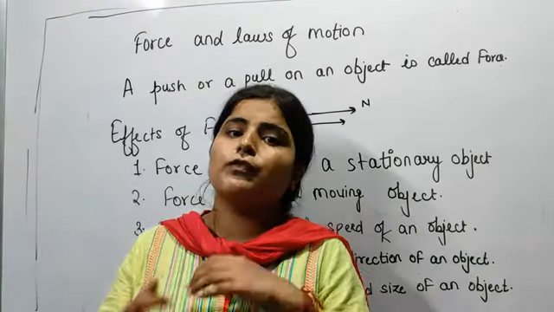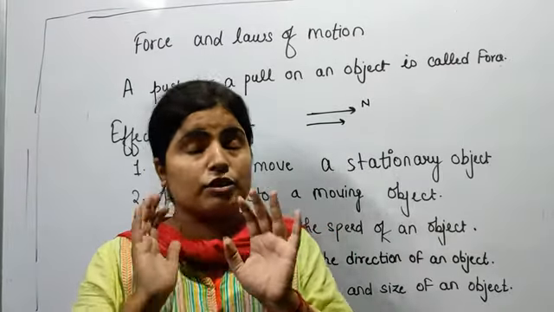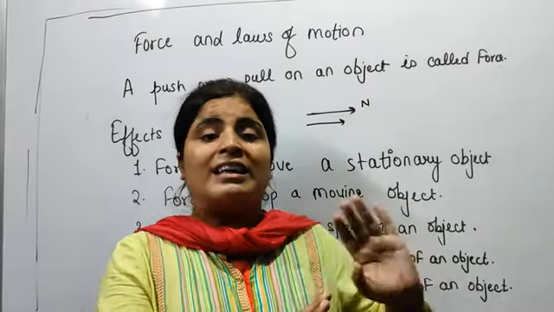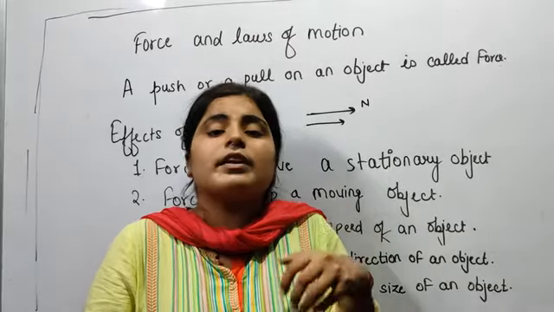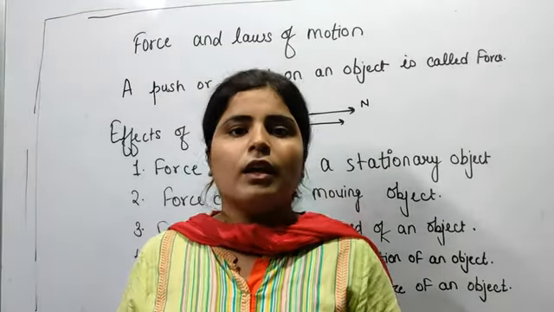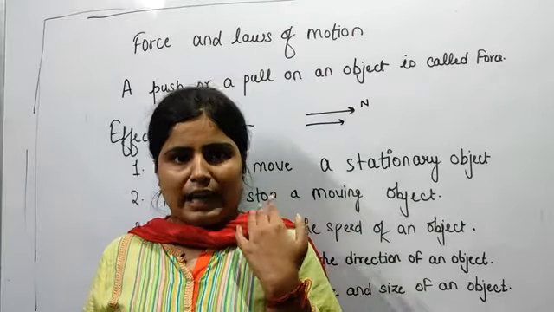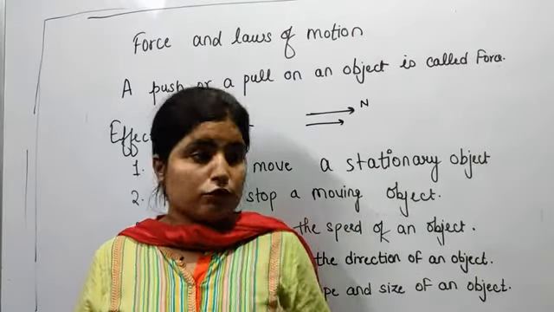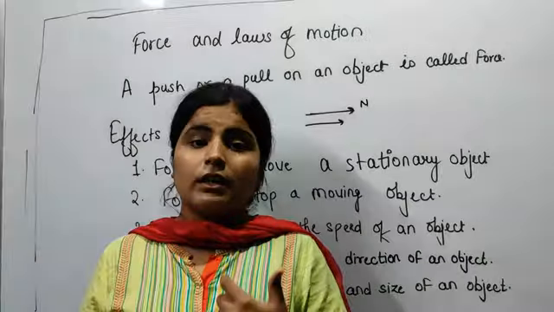Whenever the force is applied in the direction of the motion, its speed will increase, and whenever it is applied in the opposite direction of the motion, its speed will decrease. The force can also change the direction of an object, and force can also change the shape and size of an object.